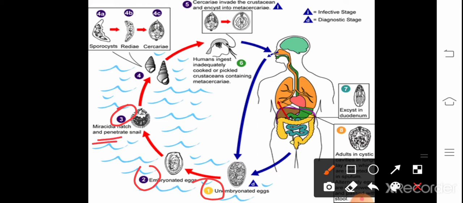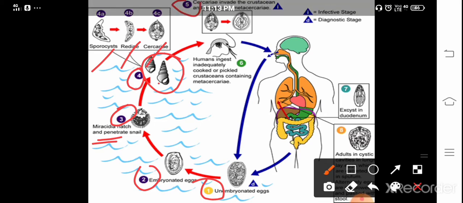This Miracidium larva invades a suitable snail, which is the secondary host, or you can say intermediate host. In the snail body, the parasite undergoes several developmental stages like sporocyst, redia and cercariae. In the fifth step, the cercariae are released from the snail.